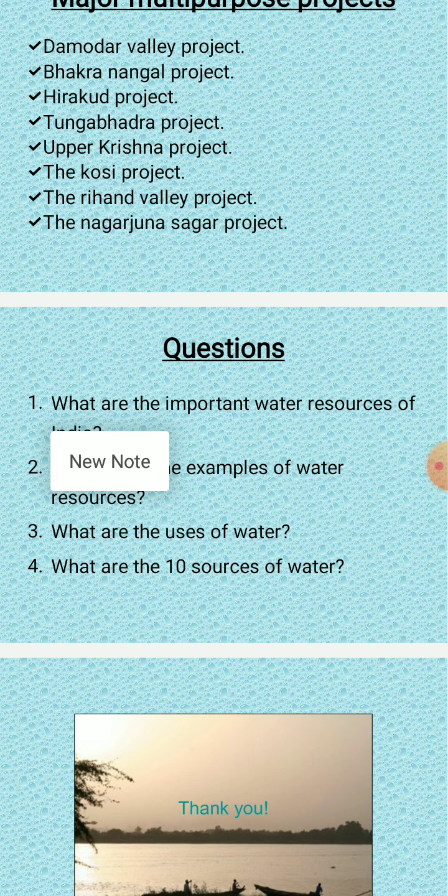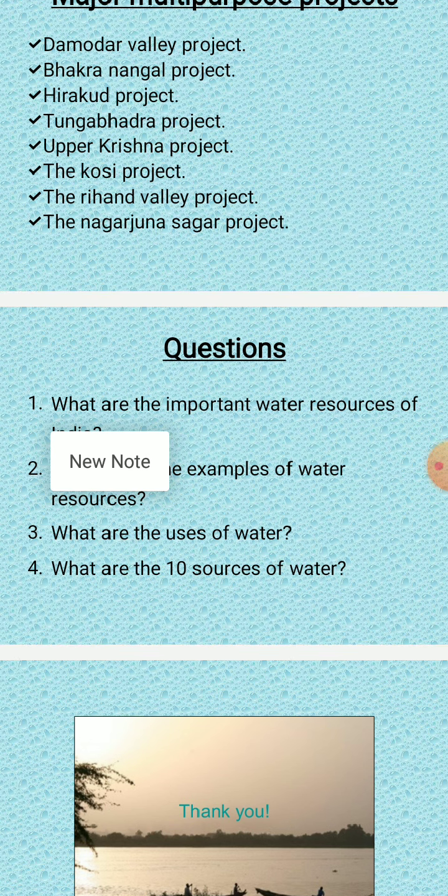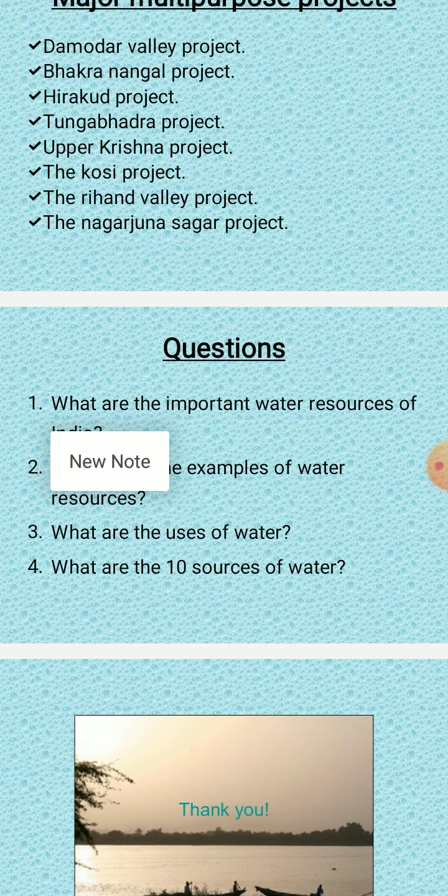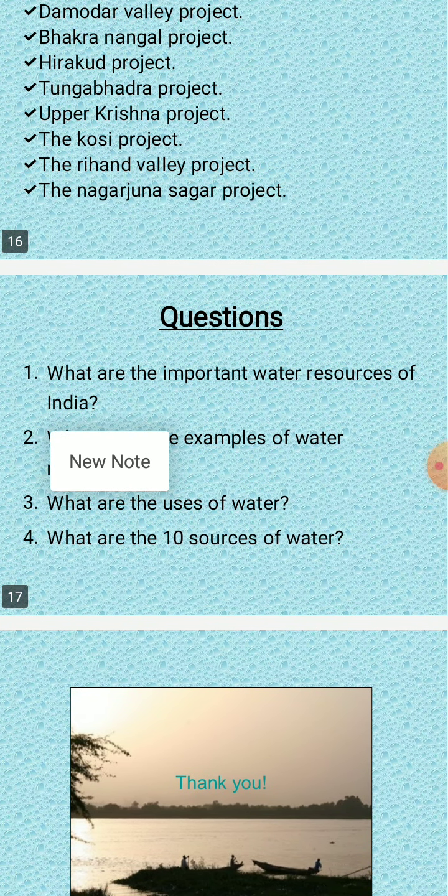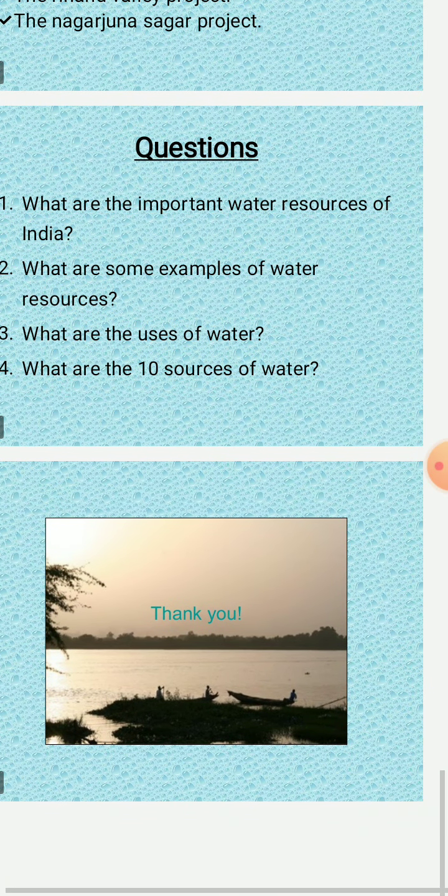One more type of question they'll ask you. What is multi-purpose river valley project? It is a 2 marks question. So what should you write? As these projects serve many purposes other than irrigation, they are called multi-purpose projects. Example, generation of hydroelectricity, flood control, etc.